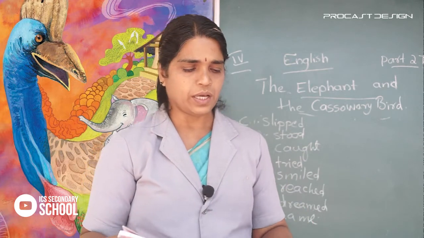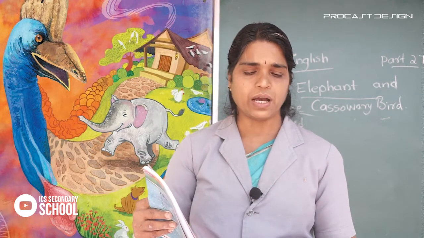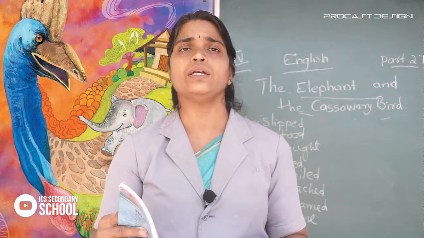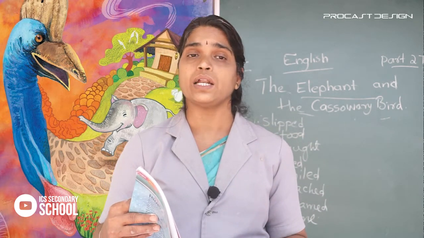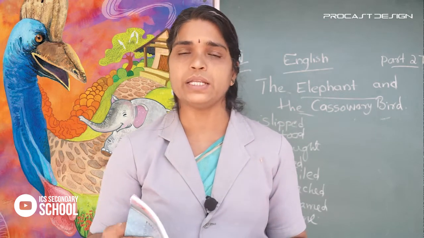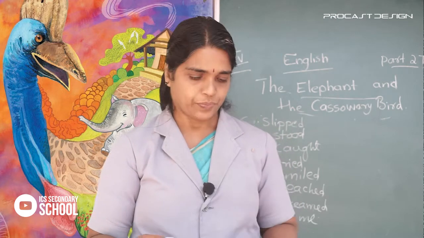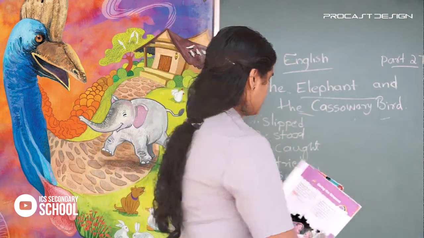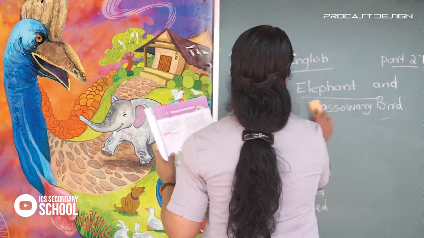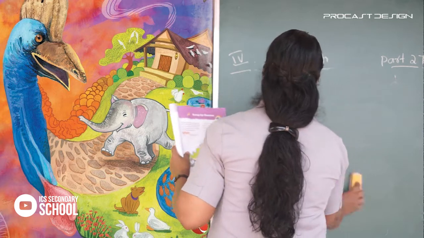Okay. Then worksheet 5: rewrite the story of the hare and the tortoise and give it a different ending. You know the story of the hare and the tortoise. You should write that story and give a different ending. Okay. Then we can go to the next chapter, Curing the Dreamers.